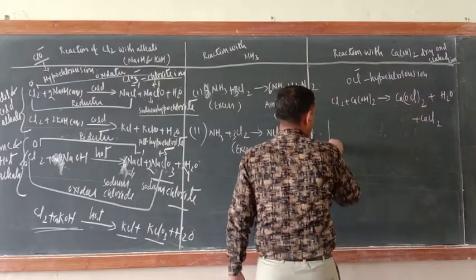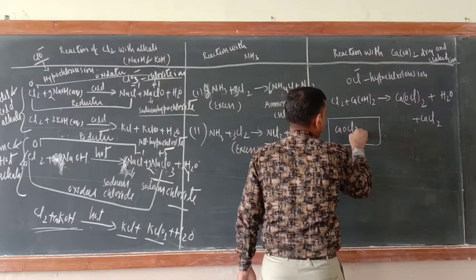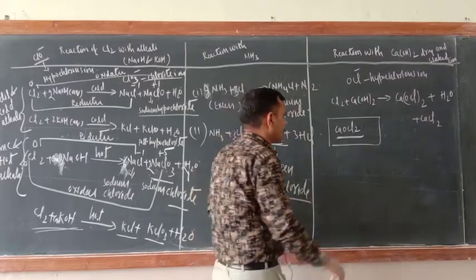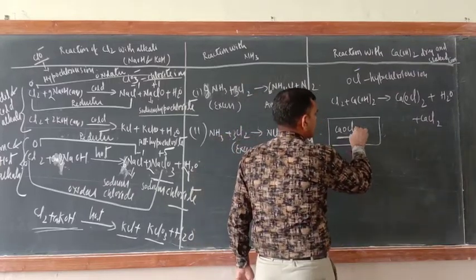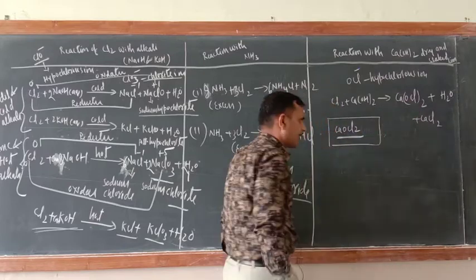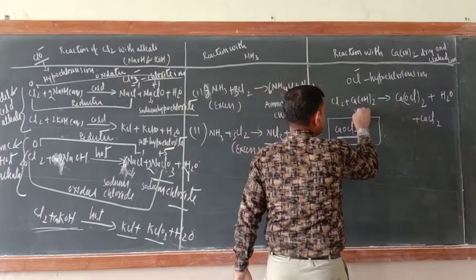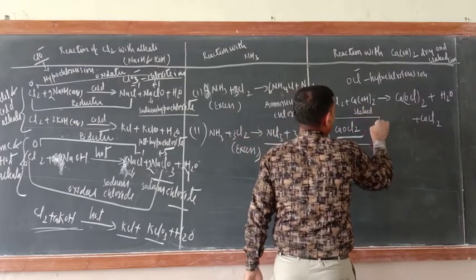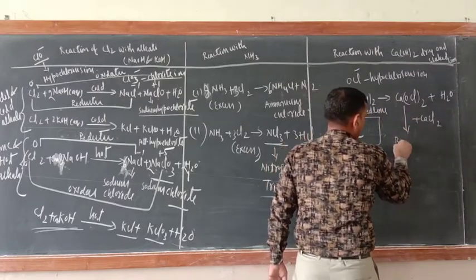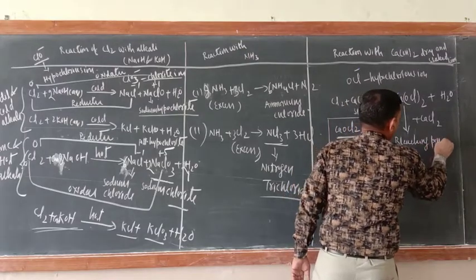Generally in the book, what is written? Bleaching powder is written like that, CaOCl2. Correct or not? CaOCl2. But remember this is the hypochlorite ion, so this whole thing is Ca(OCl)2. Correct? No problem. So this is slaked lime. What is this one? Slaked lime. And this is bleaching powder.